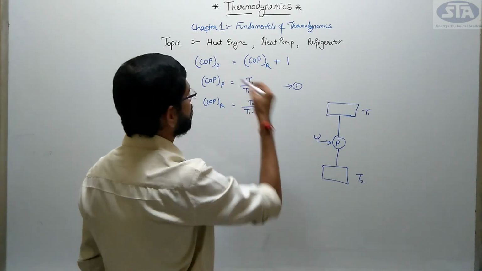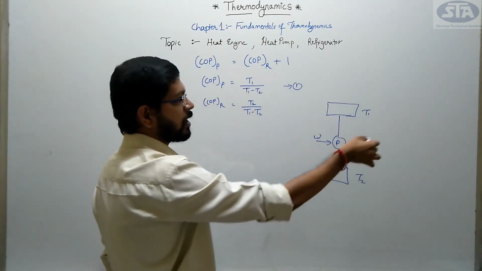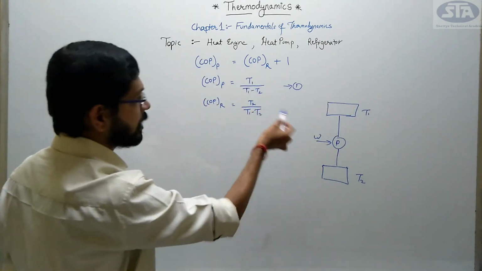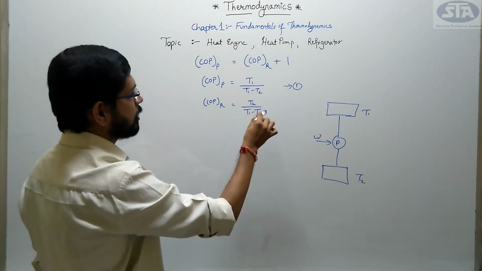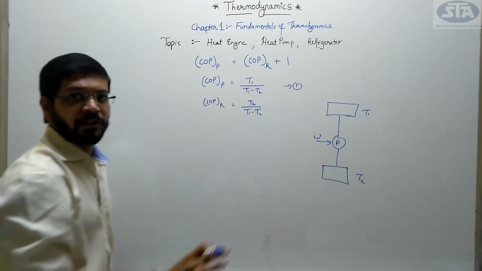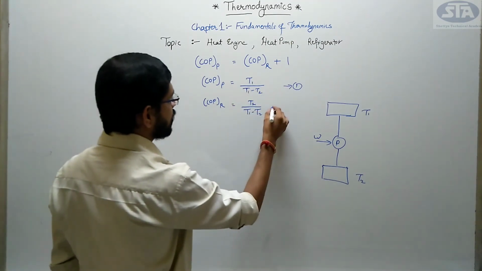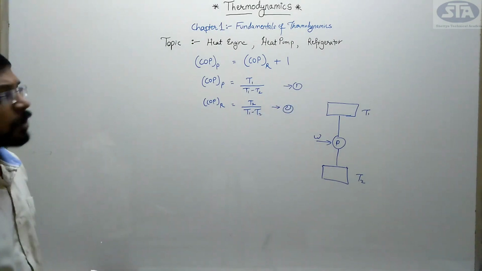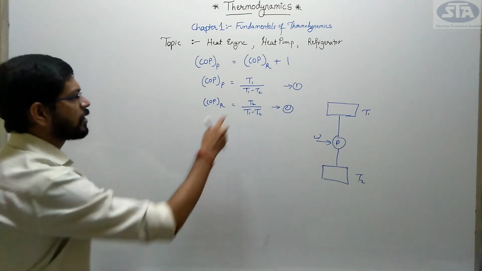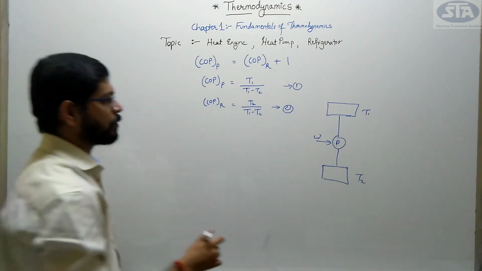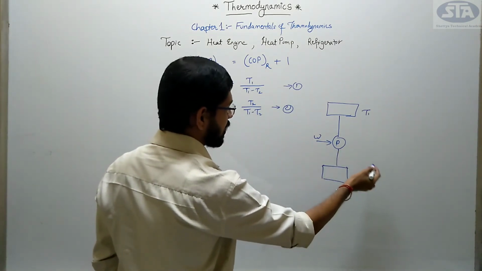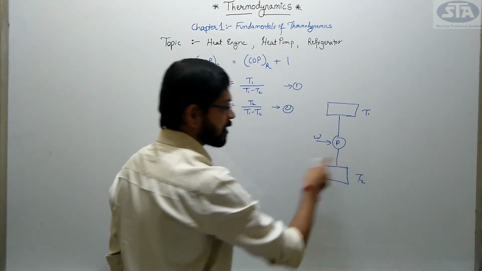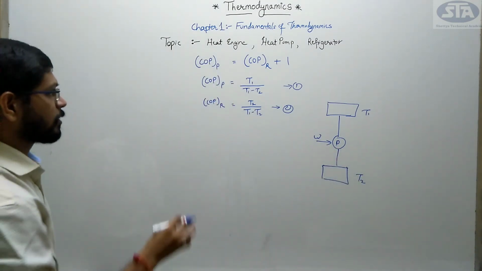So for heat pump the desired effect was T1, so we have derived this formula T1 divided by T1 minus T2. And similarly the second is coefficient of performance for refrigerator, that is T2 divided by T1 minus T2, because for refrigerator T2, the lower temperature, is the desired effect, right?